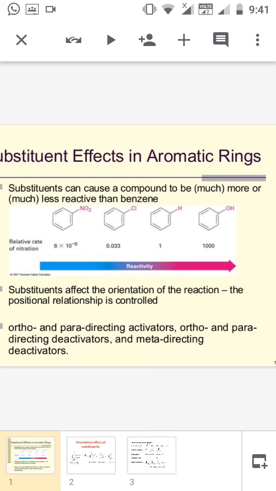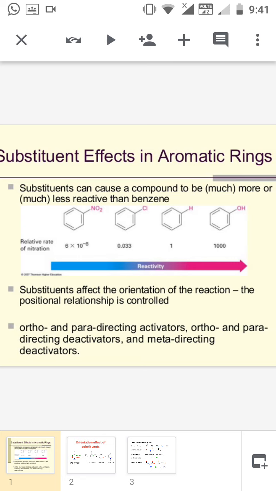Whereas in the case of benzene, the third example, the rate is 1. Again increased. In phenol, the rate is 1000. So as we move from left to right, the reactivity or the speed of the chemical reaction increases. This is mainly because nitro and chlorine are electron withdrawing groups.